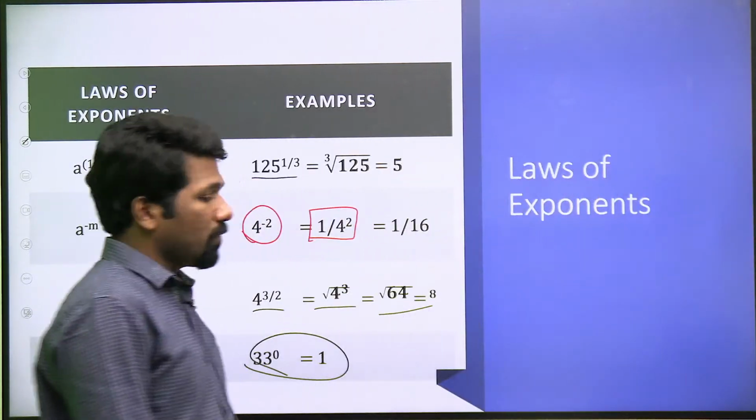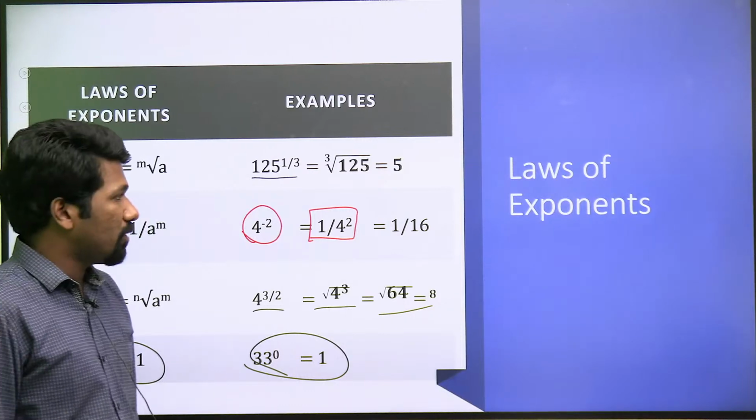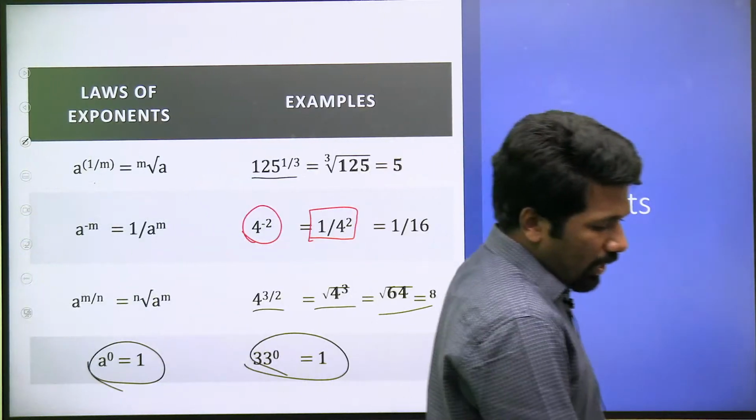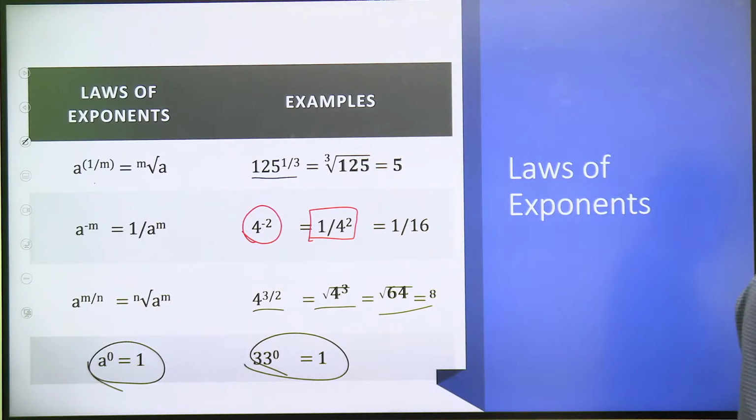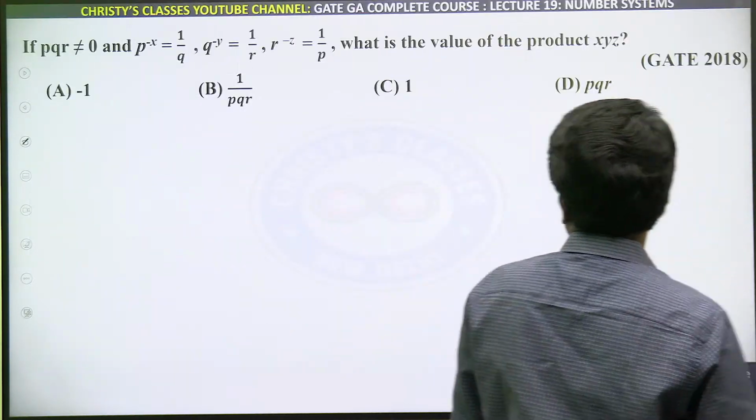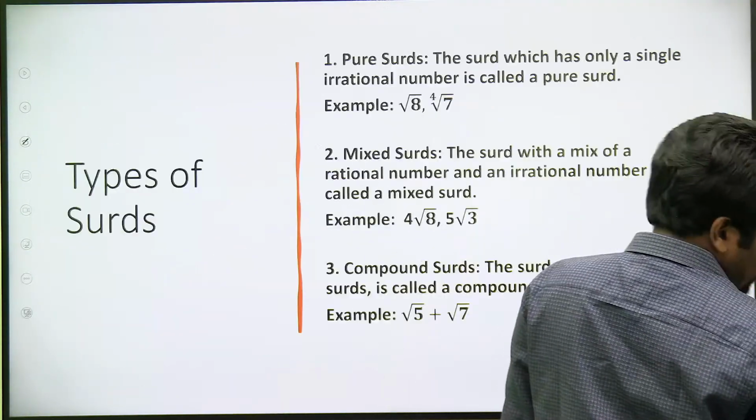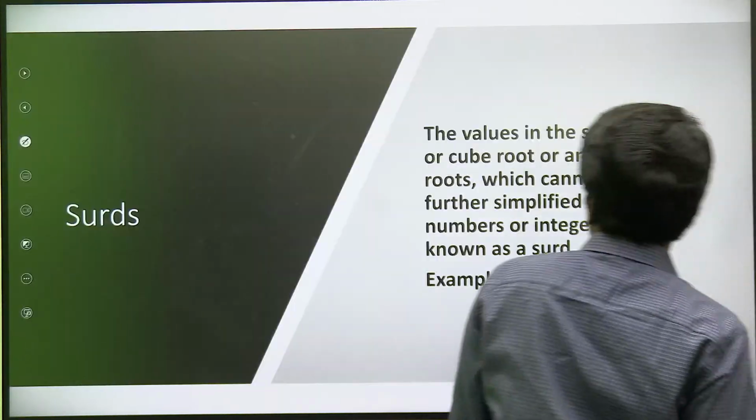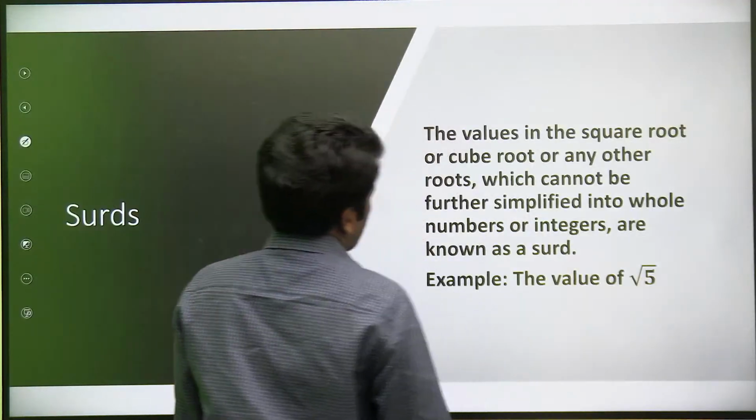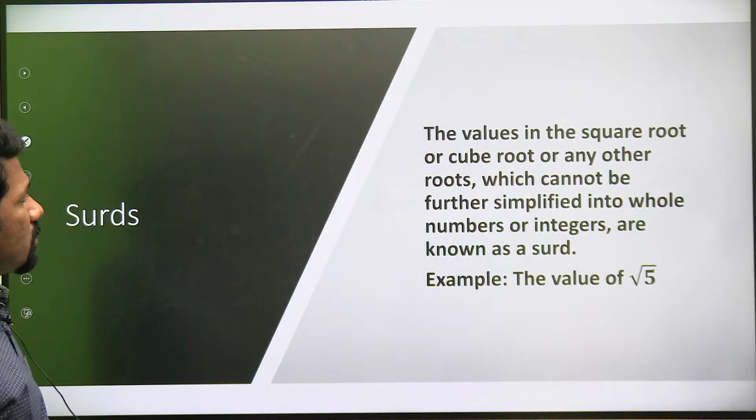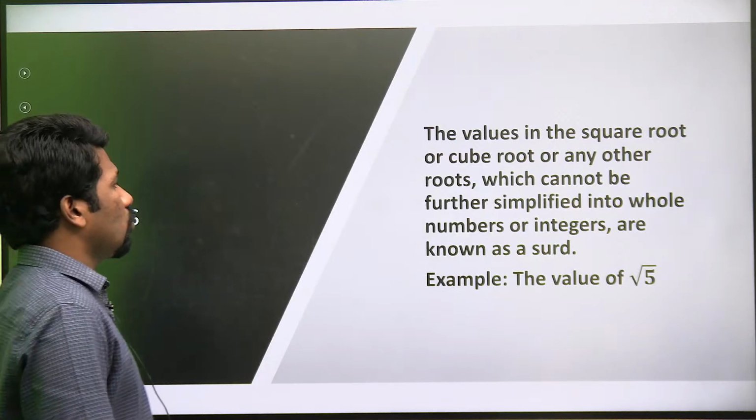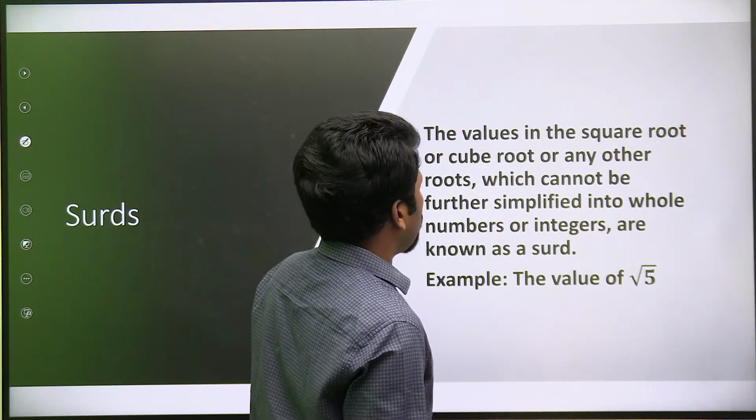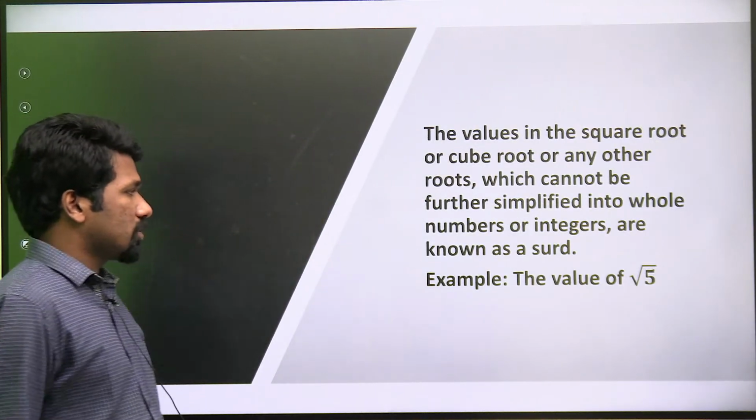0th power of any number will be 1. So itna laws of exponents clear hona chahiye. Then Surds, as I told, Surds is just a representation of exponents itself. Values in the square root or cube root of any other roots which cannot be further simplified into whole numbers or integers are known as surd.